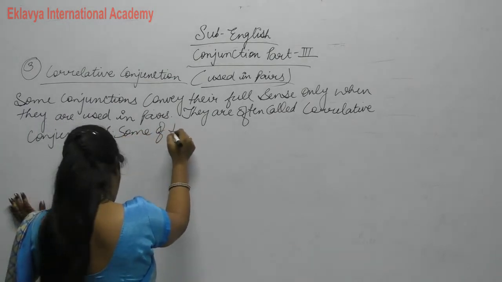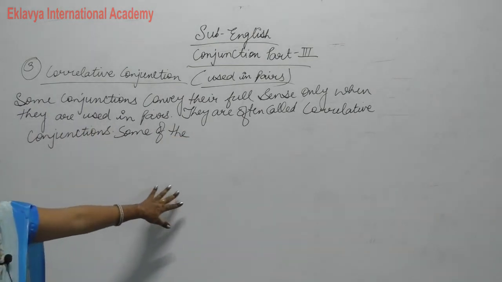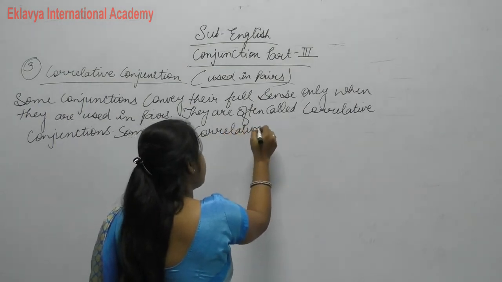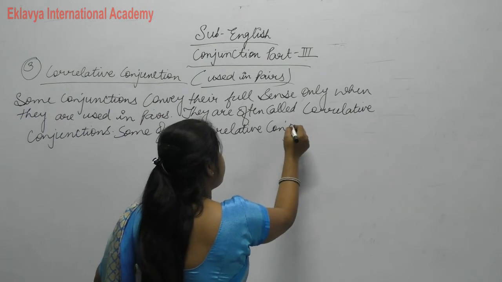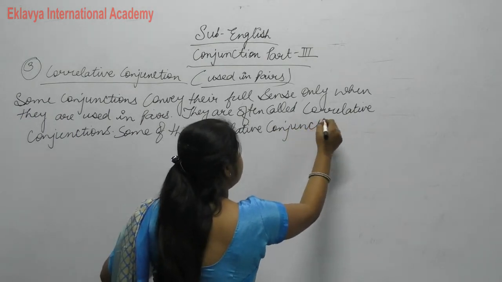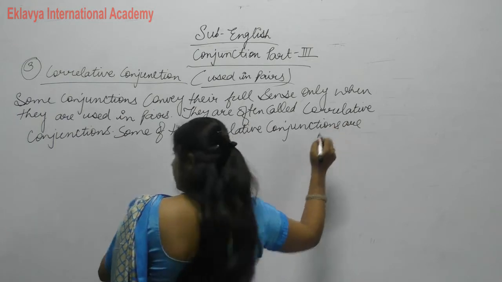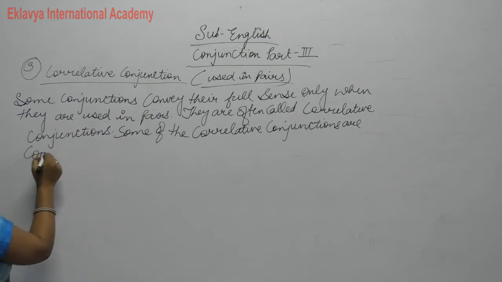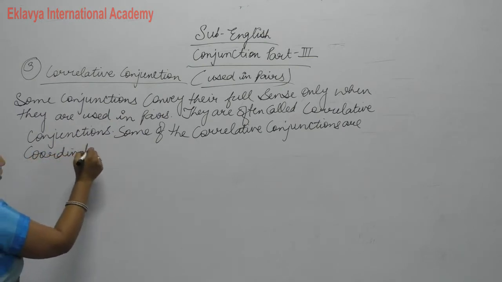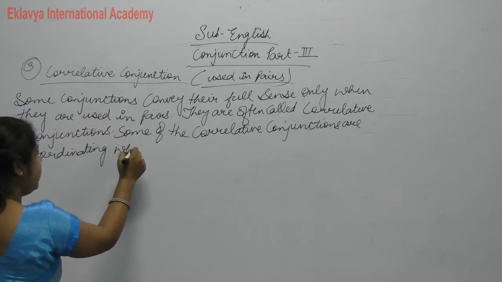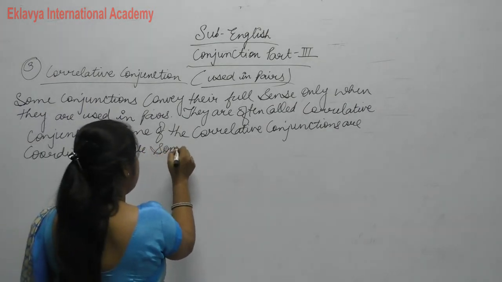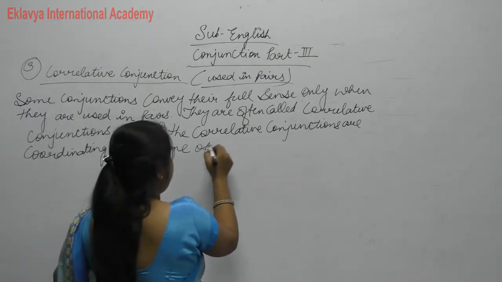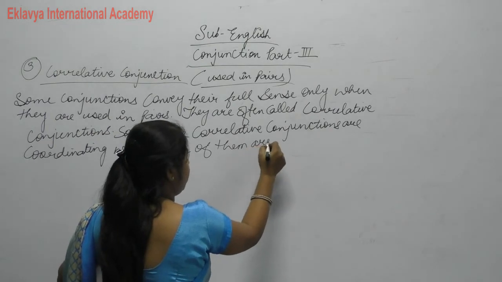Some of the correlative conjunctions are coordinating, while some of them are subordinating.